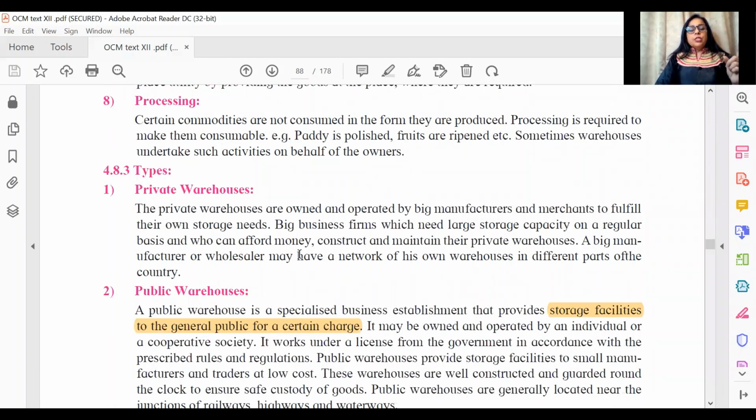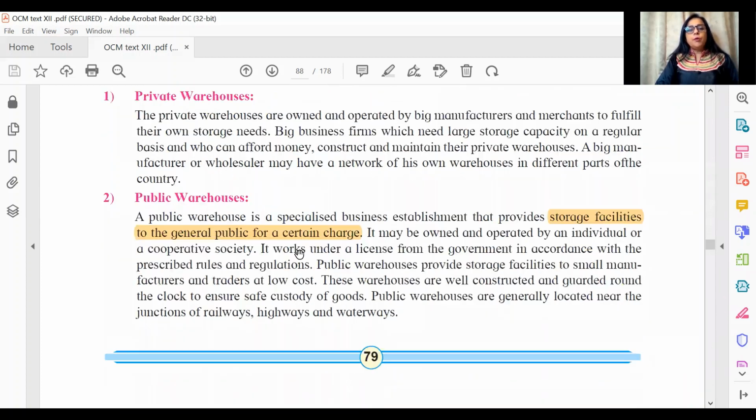The first short note is functions of warehousing. The second possible short answer that you can get in warehousing is on types of warehouses. Few objectives are popular from types of warehouses.